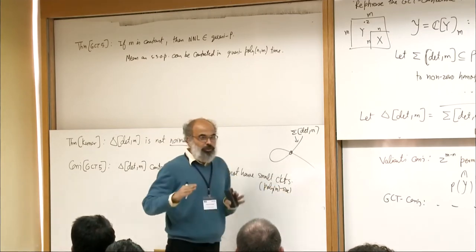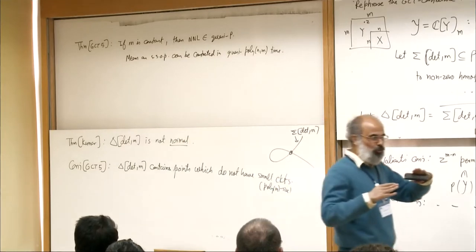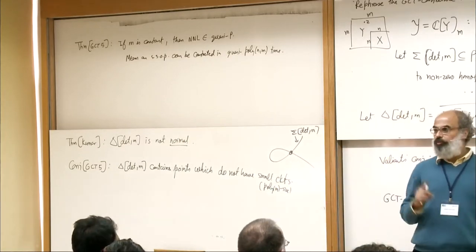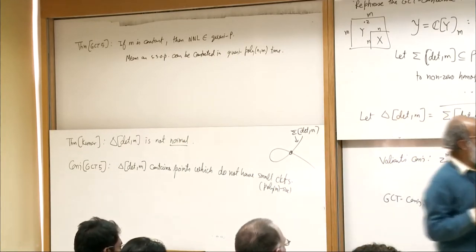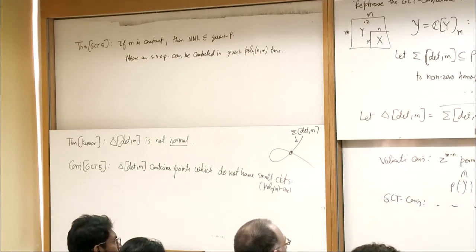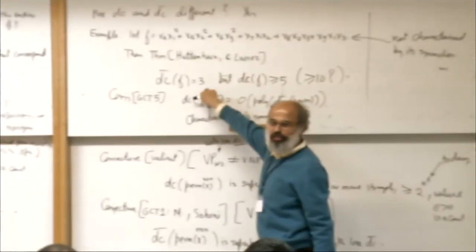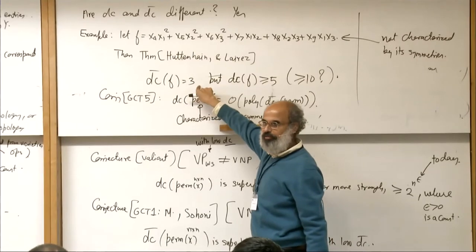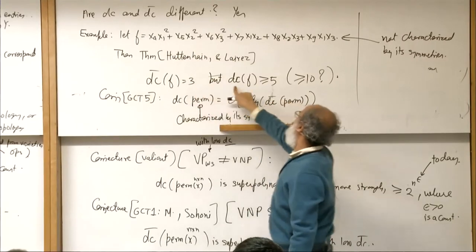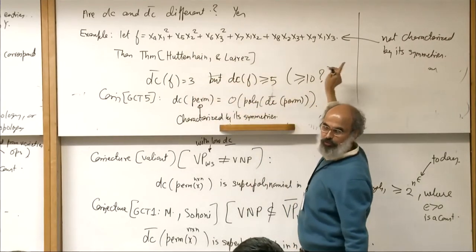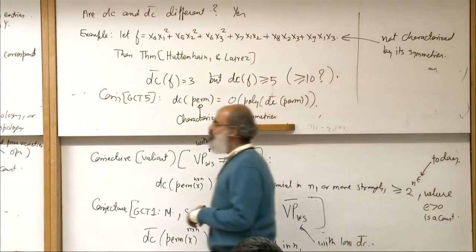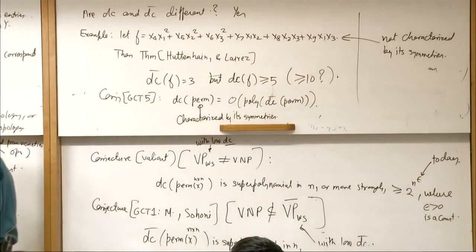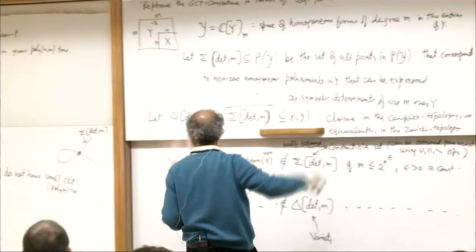So when you are approximating infinitesimally closely, the circuit size is going to blow up. That is highly counterintuitive. We already saw here that the circuit size is blowing up. You can approximate it by a degree 3 family of symbolic determinants, but the symbolic determinant size is actually blowing up.